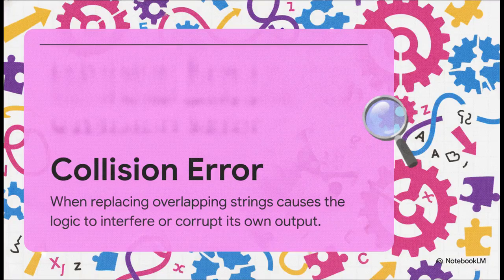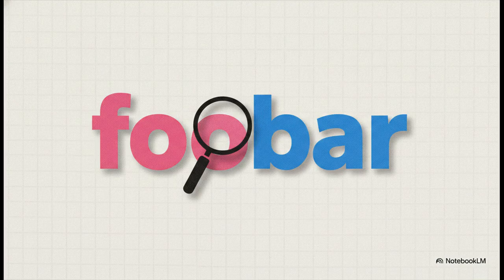The root of this whole puzzle actually has a formal name. It's called ambiguous overlapping substitution, or a bit more simply, a collision error. So the crucial point here is this. When you have a list of keywords you want to find and replace, and some of those keywords share the exact same sequence of characters, meaning they overlap, your program's logic basically starts to trip over its own shoelaces. The act of replacing one string instantly corrupts the text, which makes it literally impossible to correctly replace the next one. All right, let's make this abstract concept a bit more concrete.